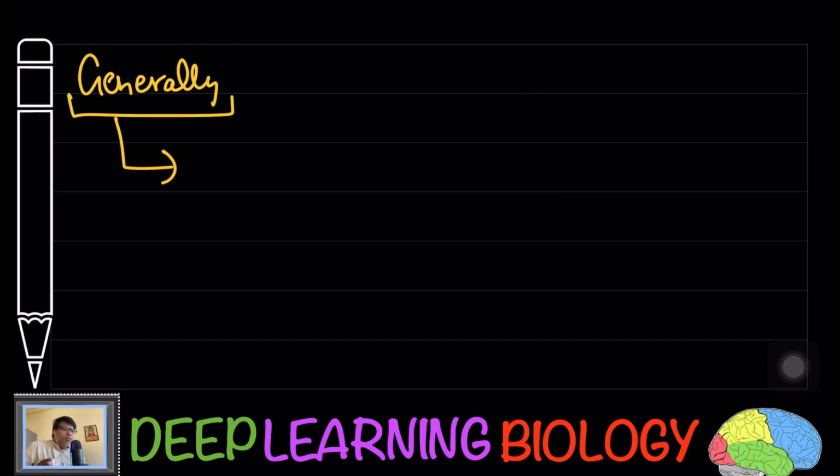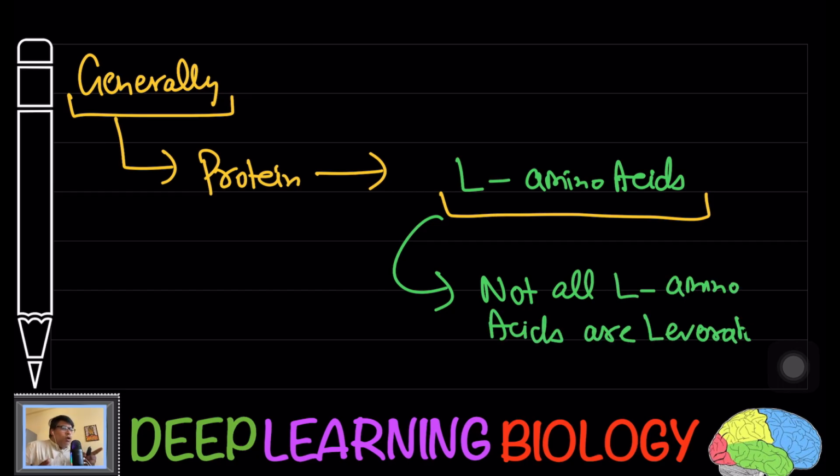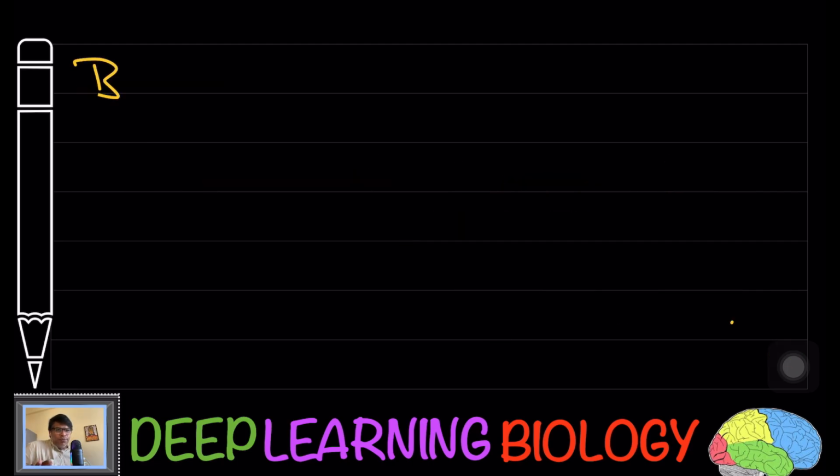Now here if you see, generally in proteins you are going to see L amino acids. Naturally in proteins, the configuration of amino acid is L. And keep in mind, L doesn't mean these are laboratory. Not all L amino acids are laboratory. They can be positive or negative. L amino acids can rotate the light either in positive direction or in negative direction. So hopefully this point is clear to you.